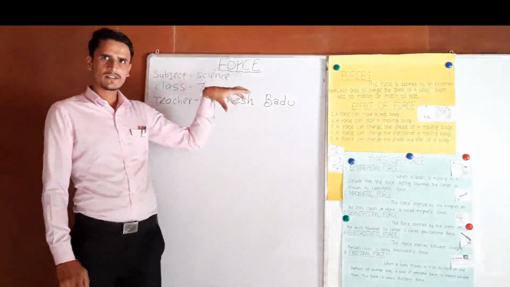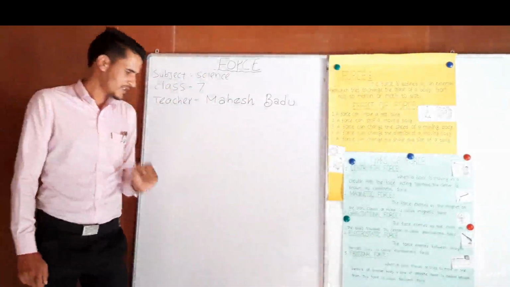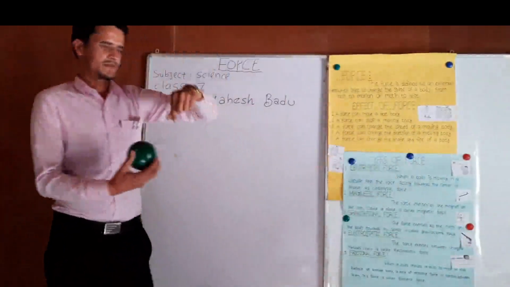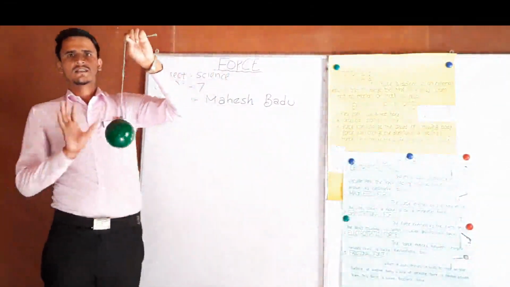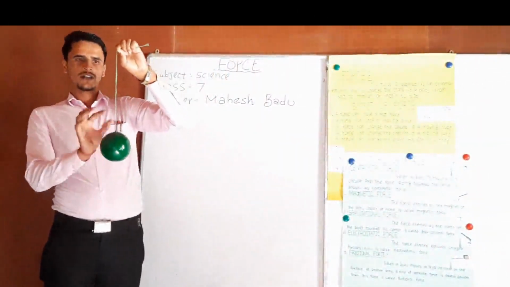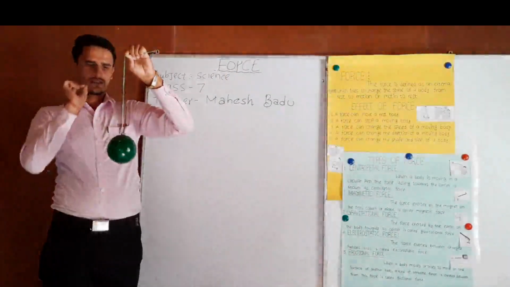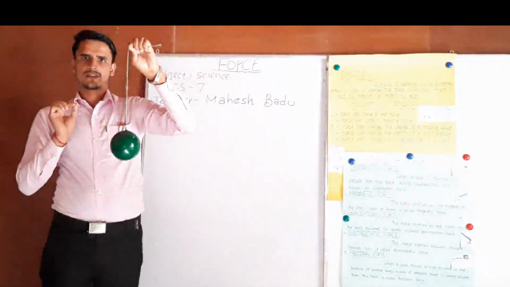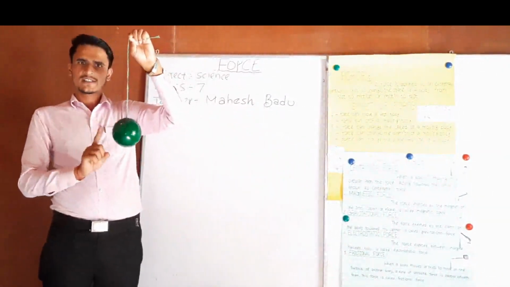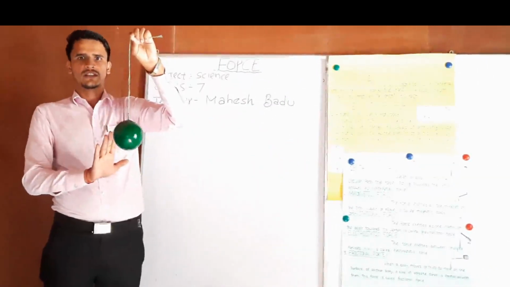Before starting this, dear students, I will show an activity here. I have a ball tied by a string, and one end of the string is held by my hand. You can do it at home also. At first, the ball is in a rest position.